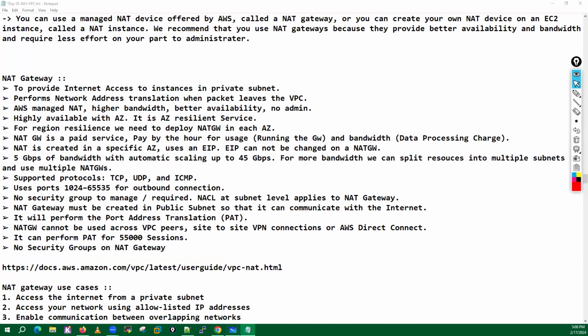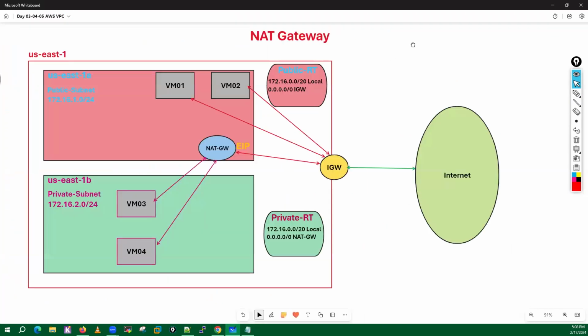So now let's try to understand from here. In this diagram, we have the US East region. I have US East 1A, which is one of the availability zones, AZ1, and I have AZ2, which is US East 1B. Let's suppose in US East 1A, I have one subnet, which is a public subnet, and this is the CIDR of that particular subnet.